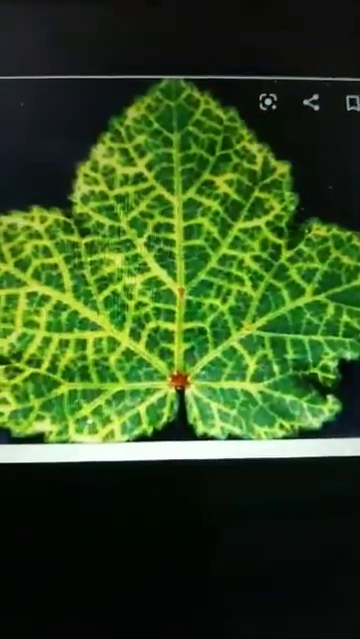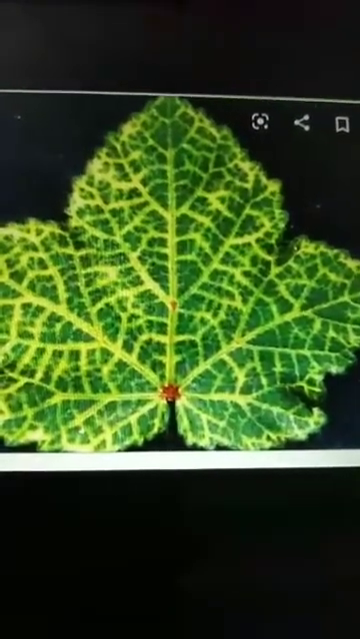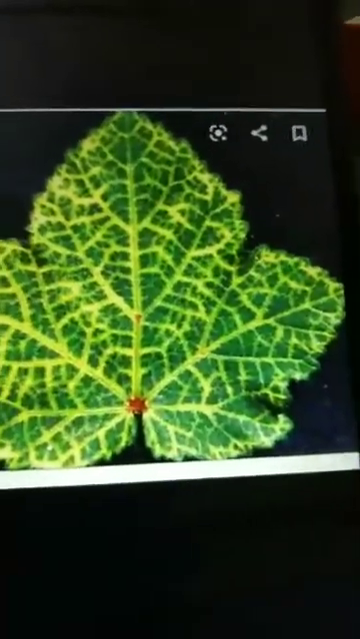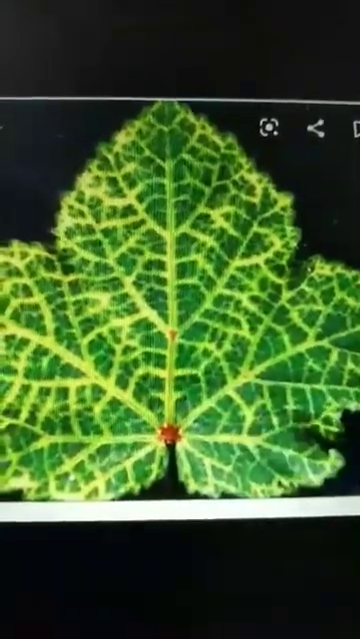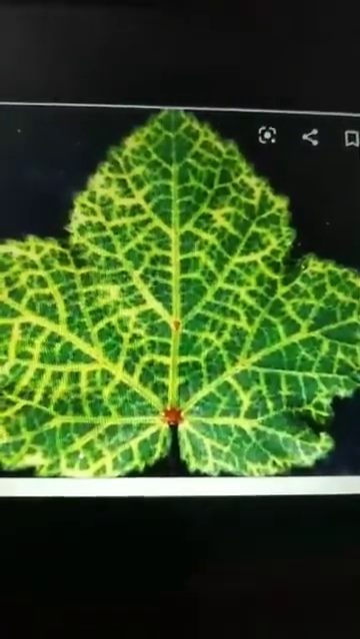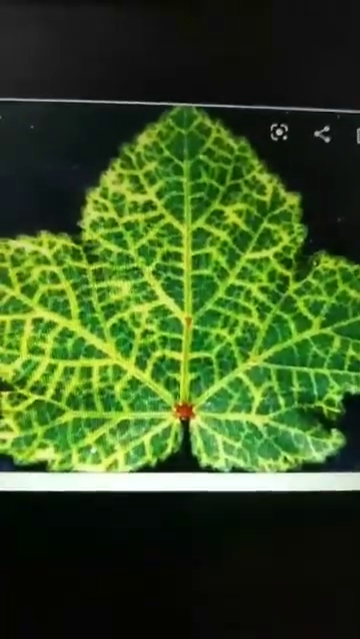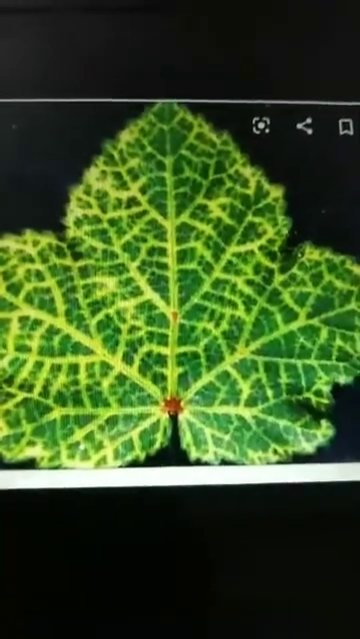Next, it's also a plant disease, called yellow vein mosaic. You can see how the veins turn yellow while the other parts remain green. This happens in the leaves of the lady's finger plant. It is called yellow vein mosaic, and it is caused by a virus. I think you got some idea about plant diseases and how they happen. Now let's read more.